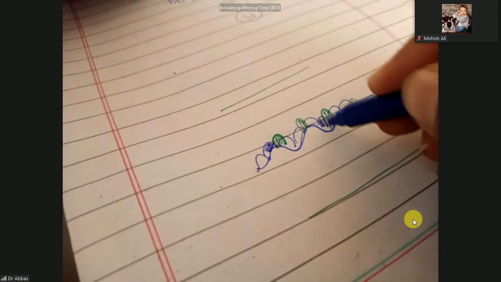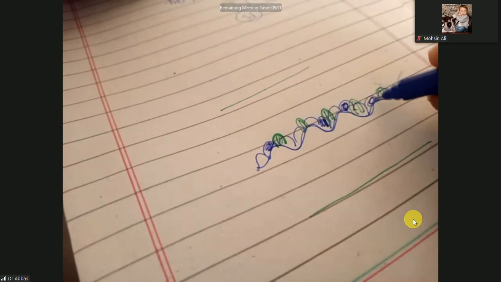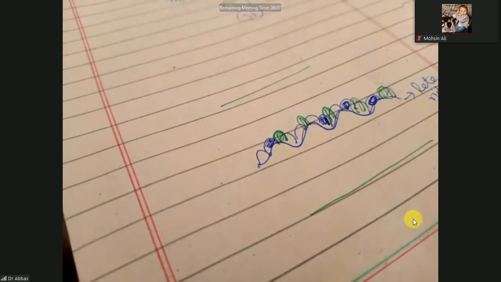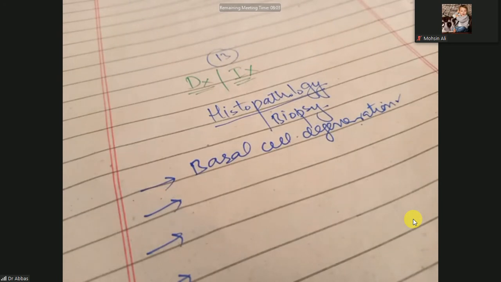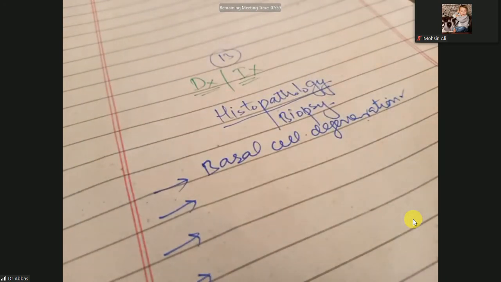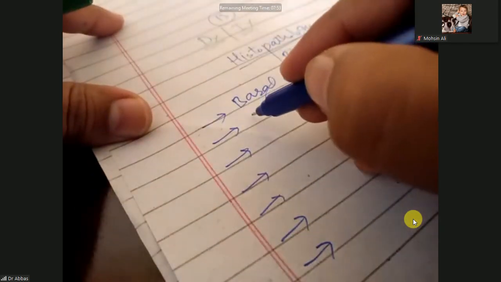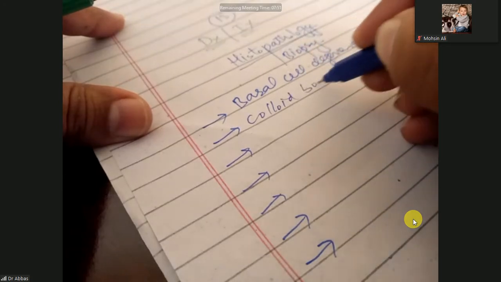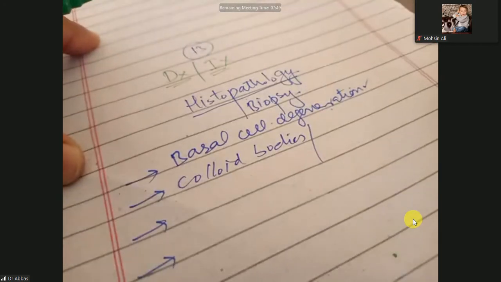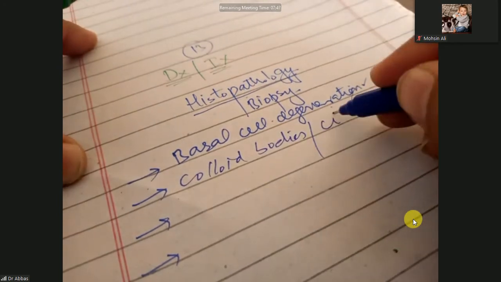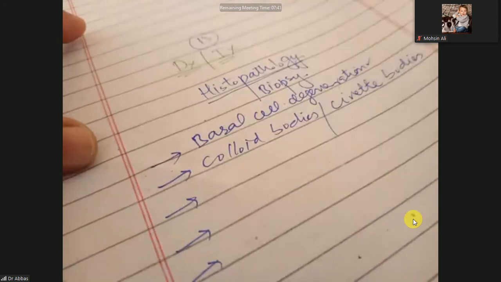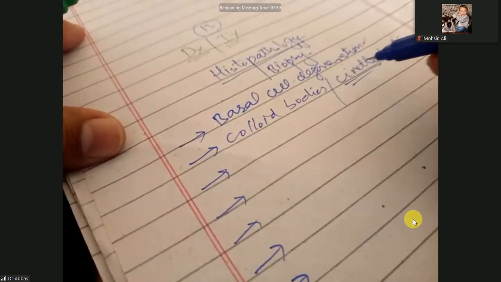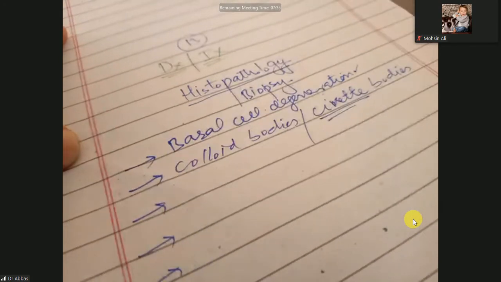These basal cells will degenerate in multiple areas, and we call it basal cell degeneration. When these basal cells degenerate, it will lead to the formation of colloid bodies. Another name for these colloid bodies is Civatte bodies. I will show you an image. So the colloid, or Civatte, bodies will form.